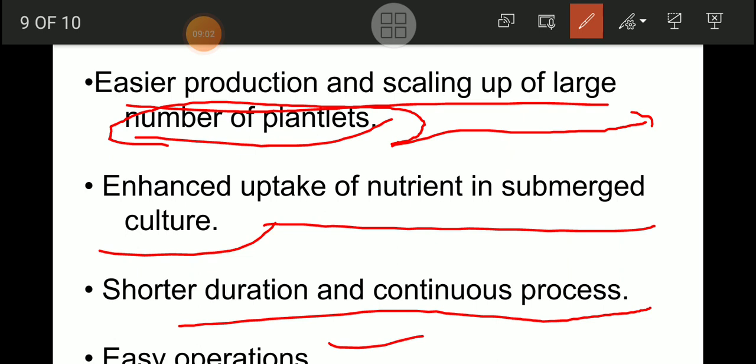It helps us to look at the single cell culture and use that single cell culture for our benefit.